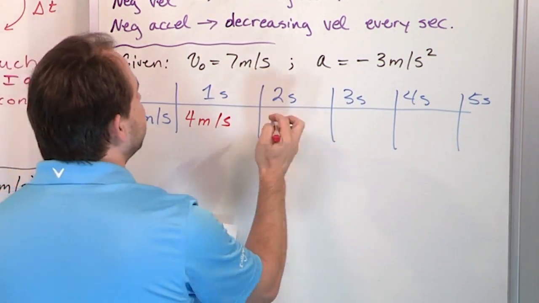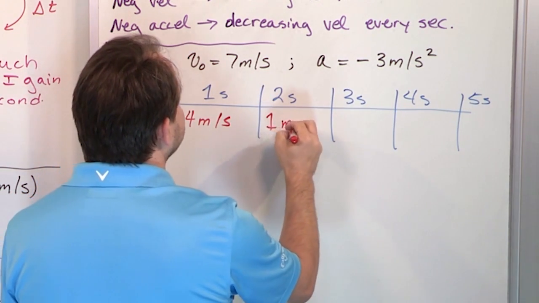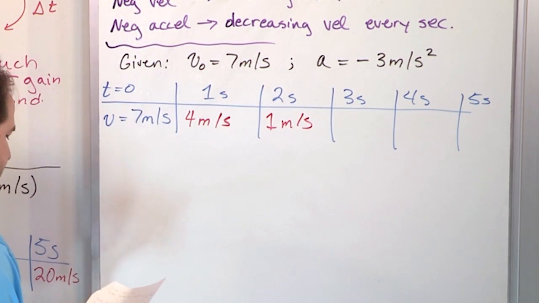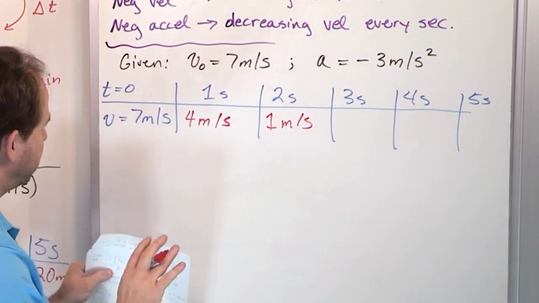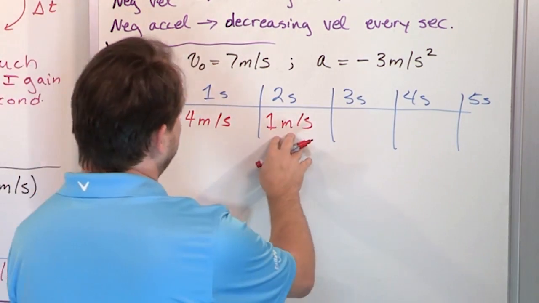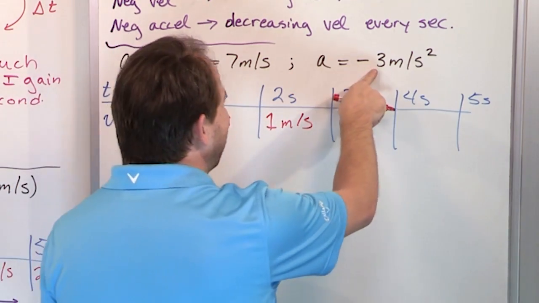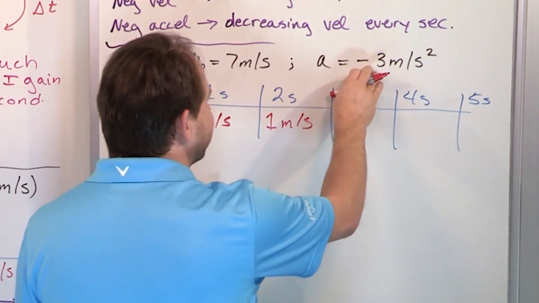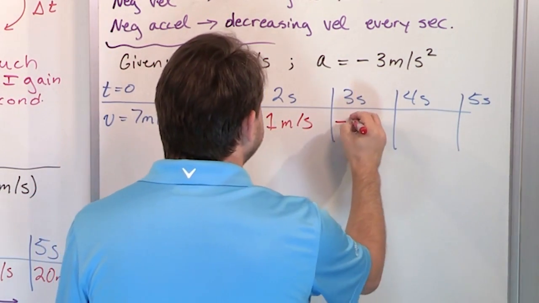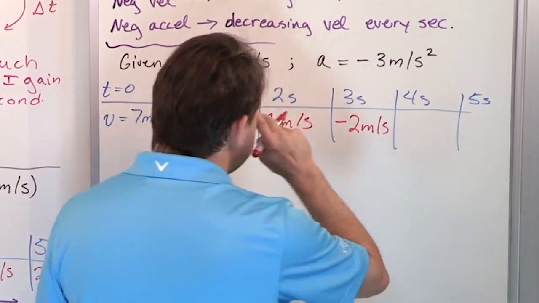And then I go another second in the future, and now I'm traveling 1 meter per second because I subtracted 3 again. You see, this is simple math. Then I subtract 3 again. Now here's where people go kind of nuts sometimes. They say, well, I was going 1 meter per second, and now I've got to subtract 3. What is that? Well, you just do the algebra. 1 minus 3 is what? It's negative 2 meters per second.